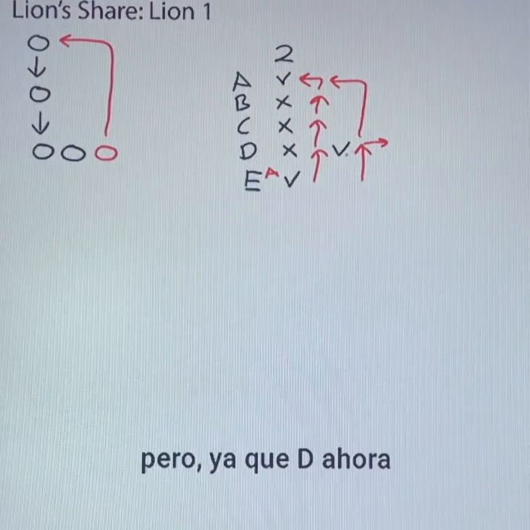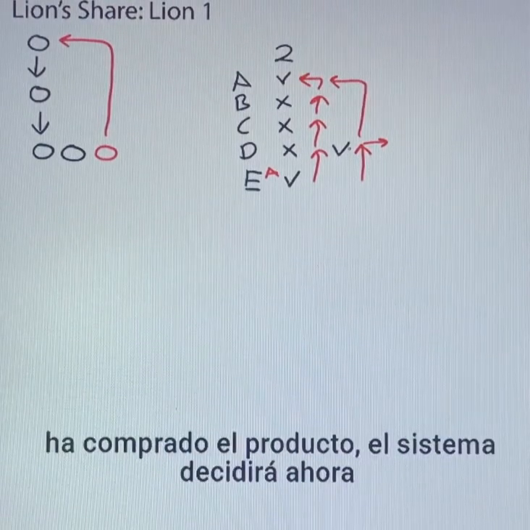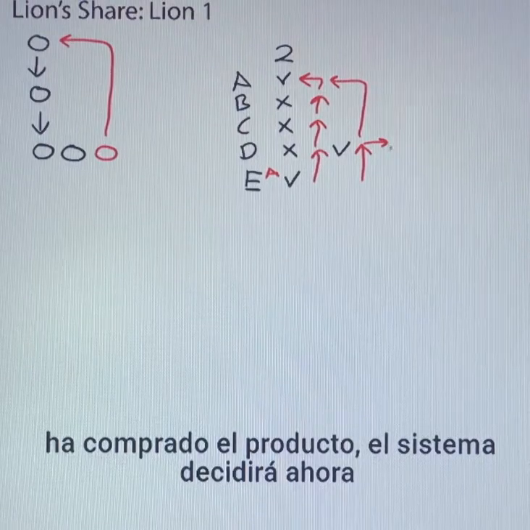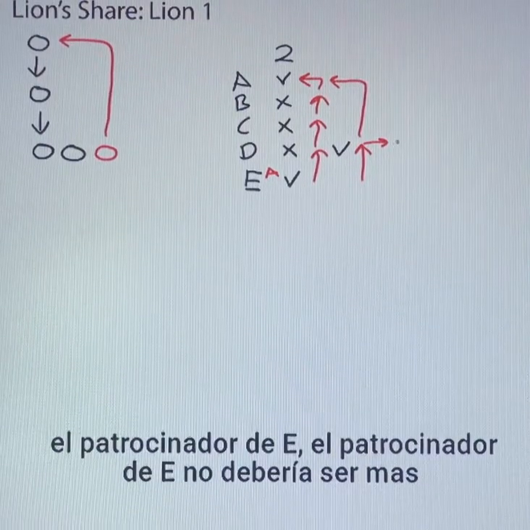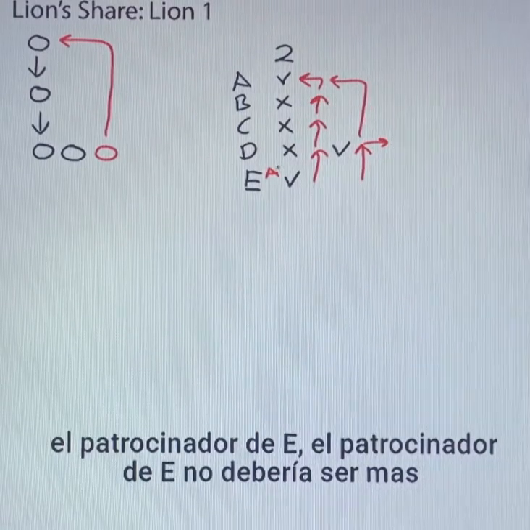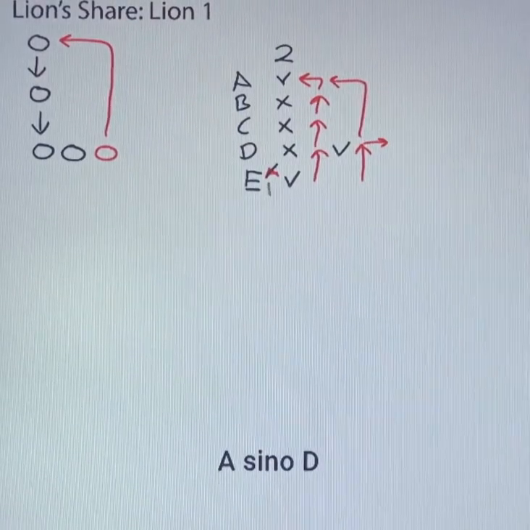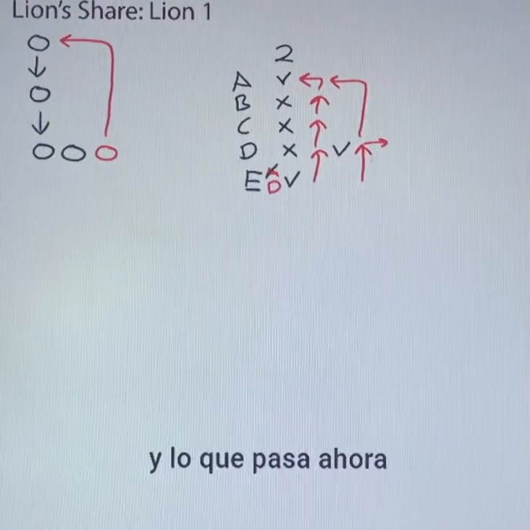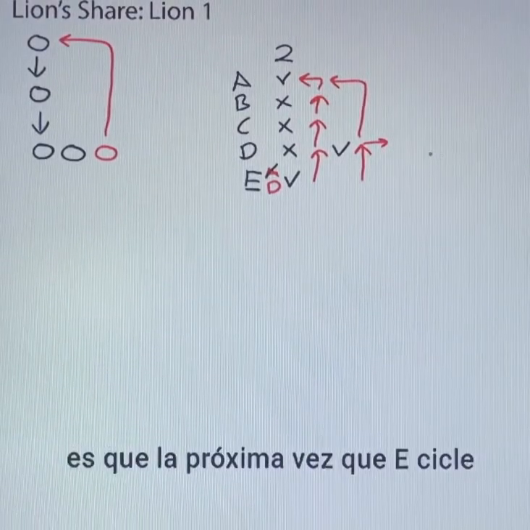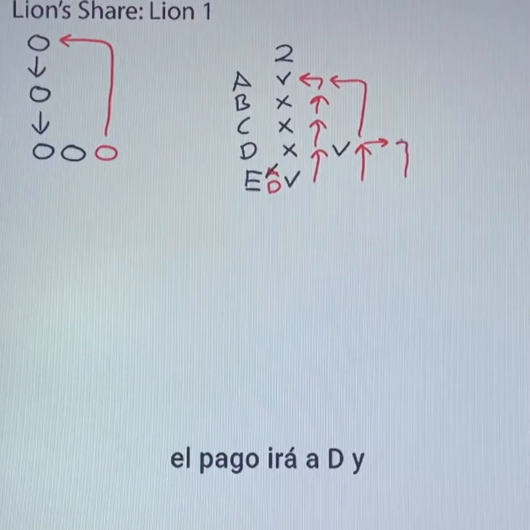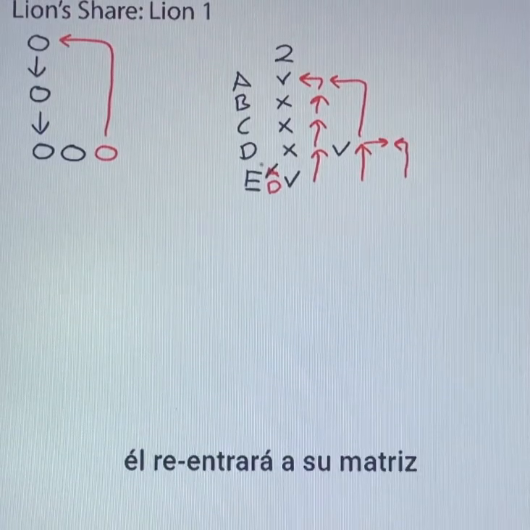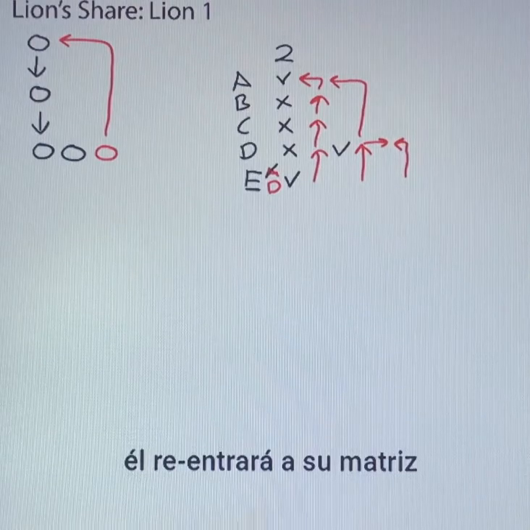But since D has now bought the product, the system will decide that we need to change E's sponsor. E's sponsor should no longer be A, but is now D. And what happens now is that the next time E cycles, the payment will go to D, and he will re-enter into D's matrix.